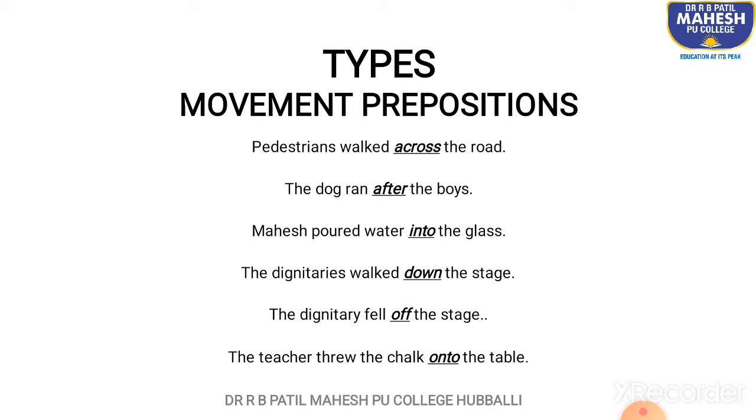The teacher threw the chalk onto the table. The chalk was thrown onto the table. So where was it thrown? Onto the table. It shows the direction in which the chalk was thrown, the movement of the chalk onto the table. That is why it is a movement preposition.